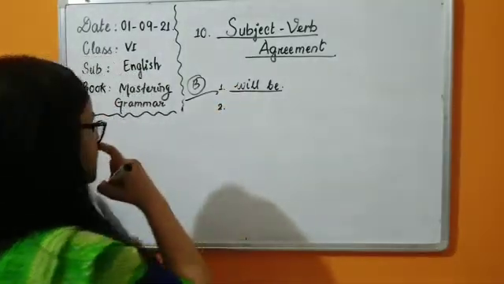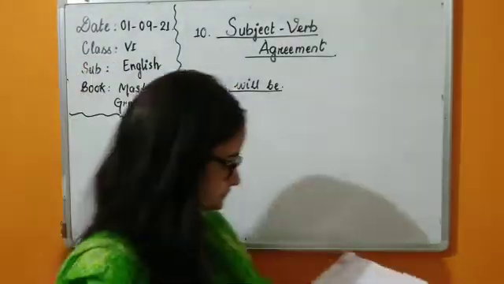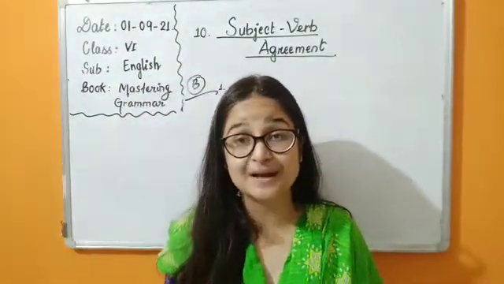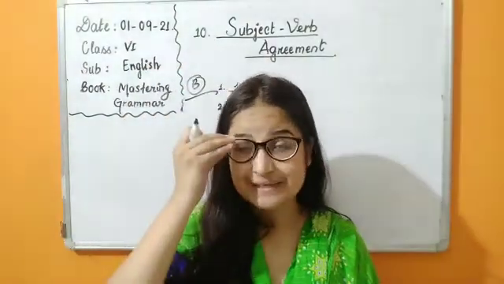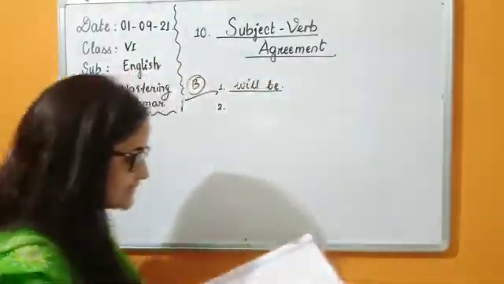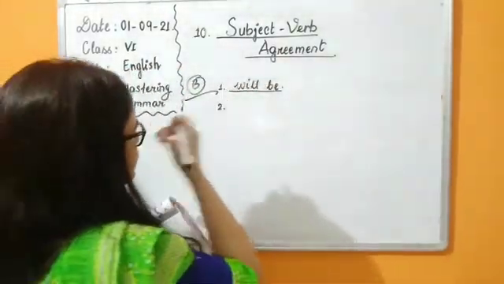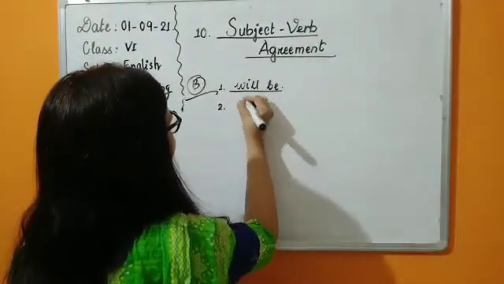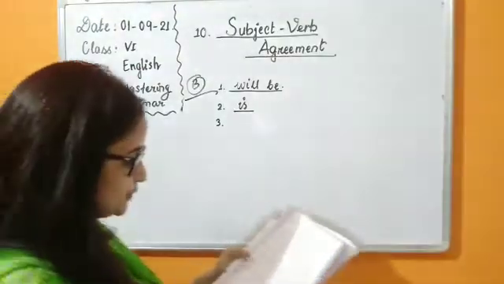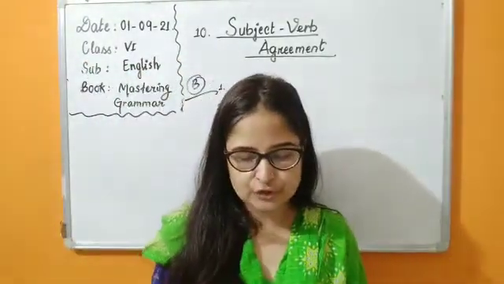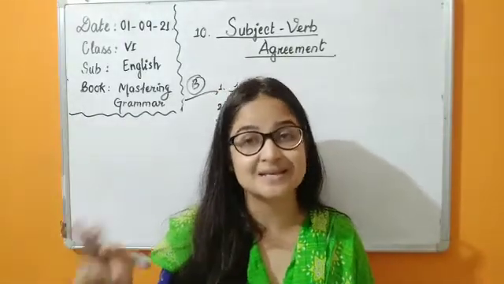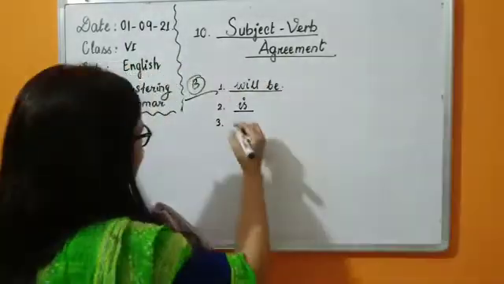Number 2. One of the boys dash a good chess player. With one of, what did I tell you? That we have to use a singular verb. So we are going to use is. Number 3 actually. This pair of shorts dash new. Pair, yes, we are going to take it as a singular unit. So is.